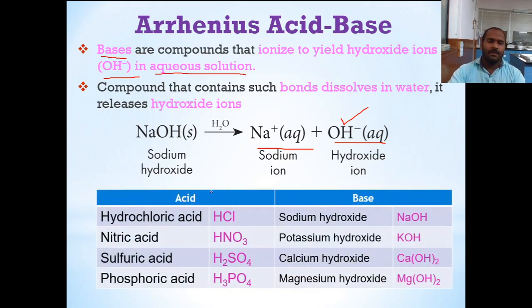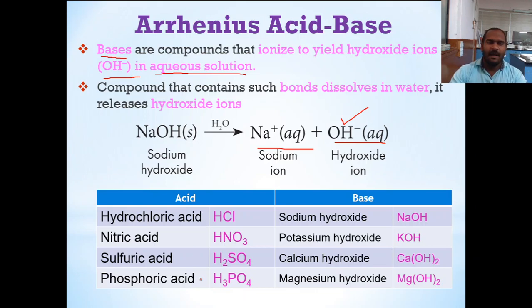Here we will consider some examples of acids and bases according to Arrhenius. Hydrochloric acid, nitric acid, sulfuric acid, phosphoric acid. Hydrochloric acid gives H plus, nitric acid also gives H plus, sulfuric acid gives two times H plus, and phosphoric acid gives three times. So we are considering the capability of an acid to form H plus in a solution.